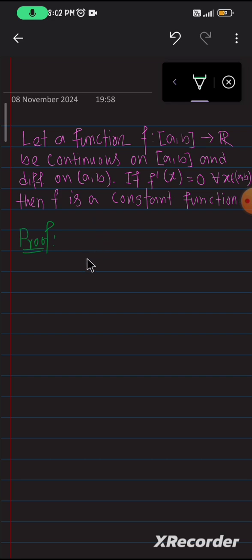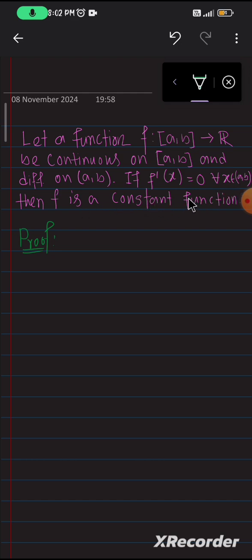Today we will discuss a very interesting theorem from linear analysis. The theorem is: let a function f from the closed interval [a, b] to R be continuous on [a, b], and differentiable on the open interval (a, b). Given that f'(x) = 0 for all x belonging to the open interval (a, b), then the function is a constant function.